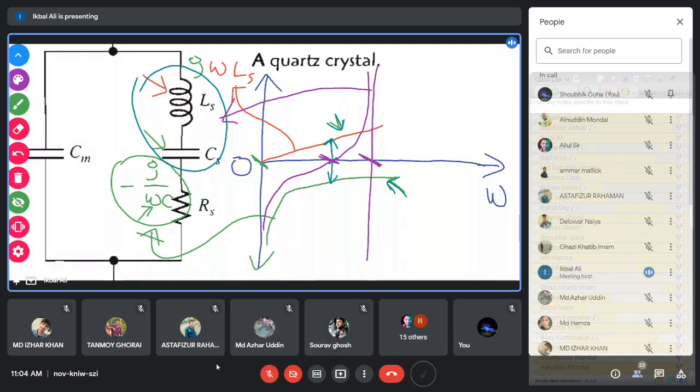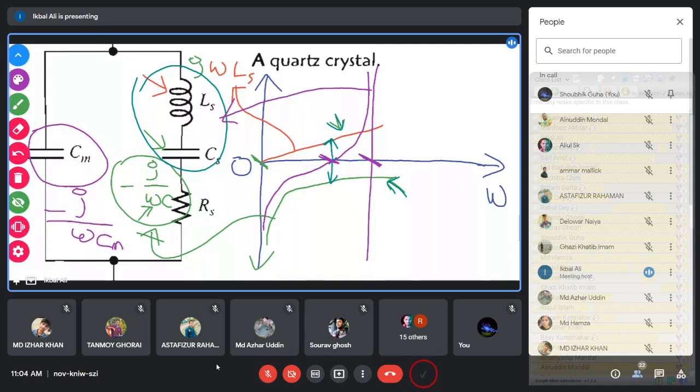And the impedance of this capacitor Cm, if you plot it, will again be minus j by omega Cm. If you plot this impedance into this curve, it will be something like this.